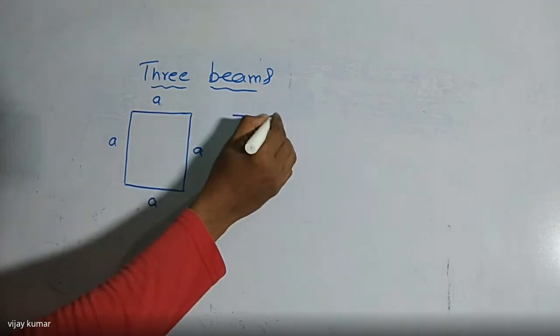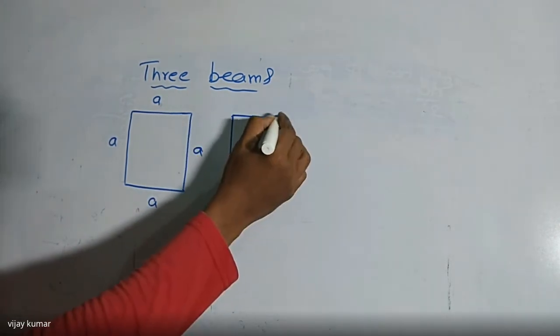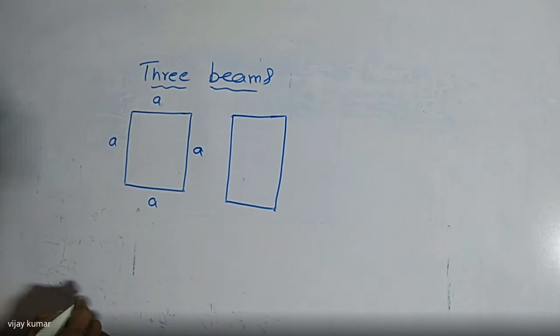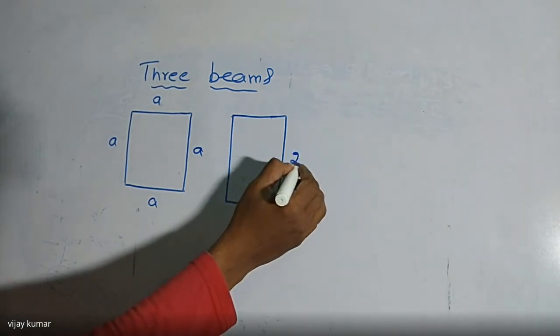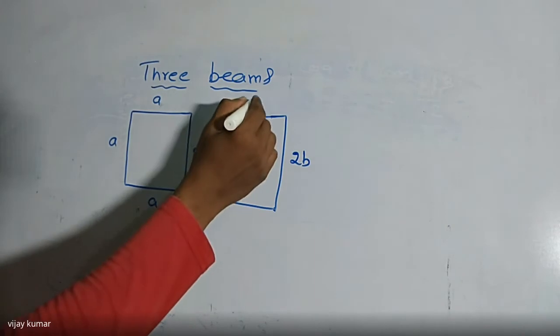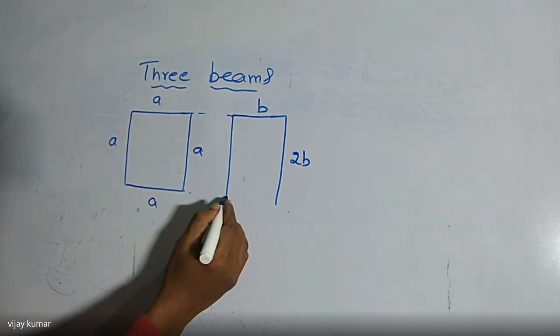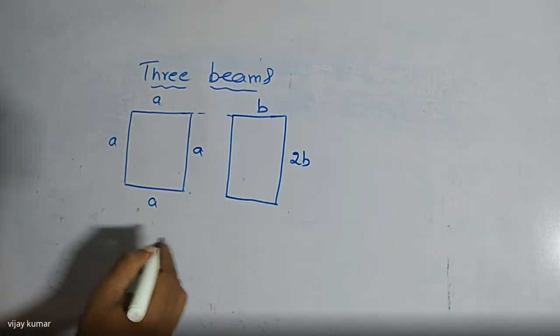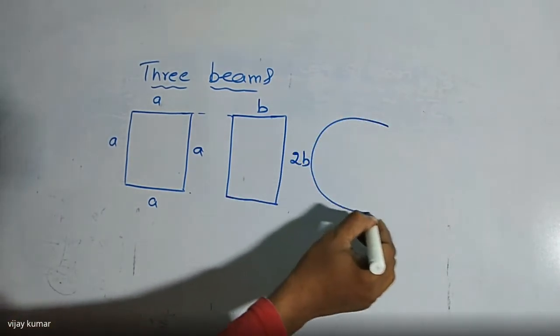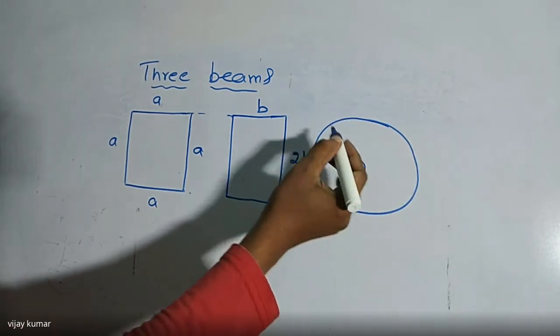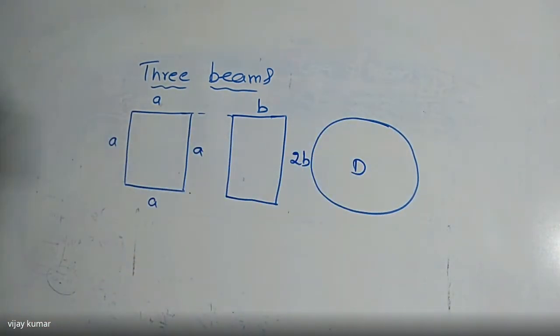And the next one is a rectangular section. This one is 2b, and this one is b. And the next one is a circular section. This one is d. So these are the three types of cross sections given. All are made of the same material, and all are subject to the same amount of bending force.